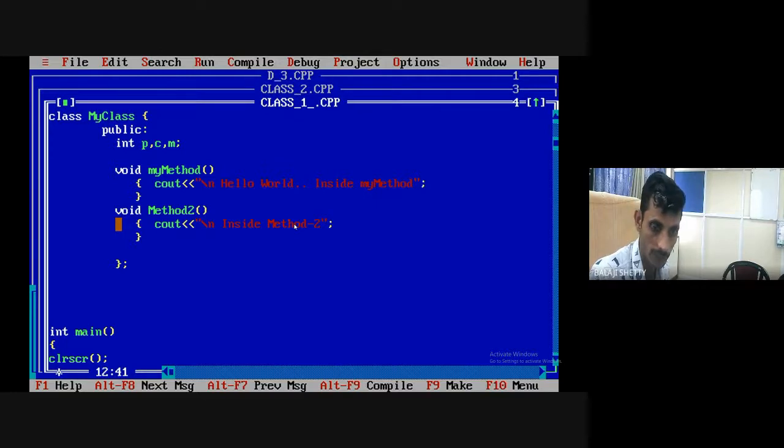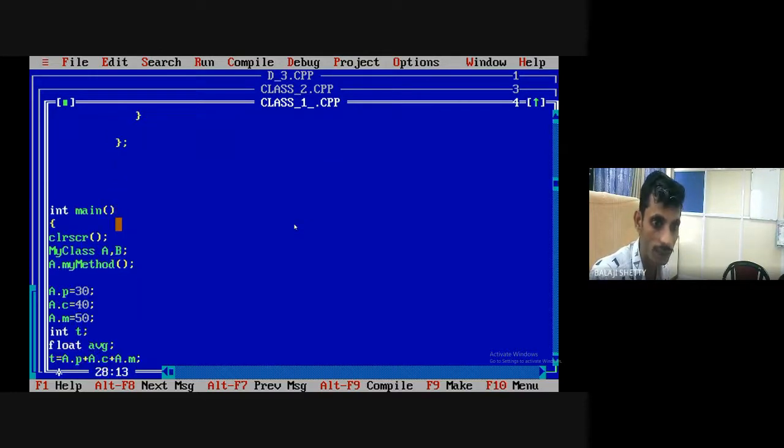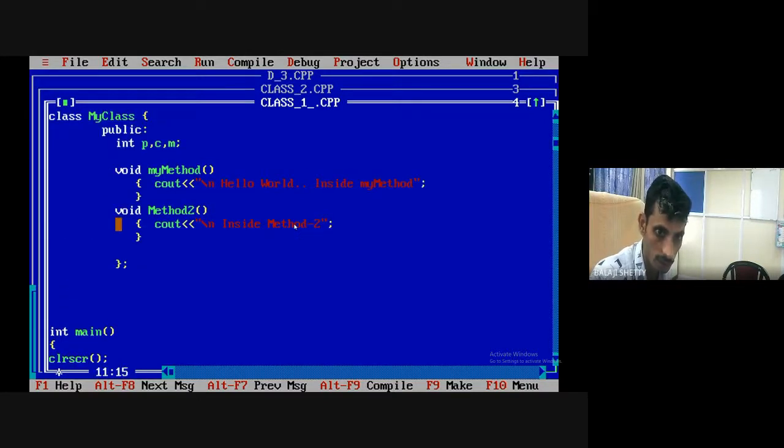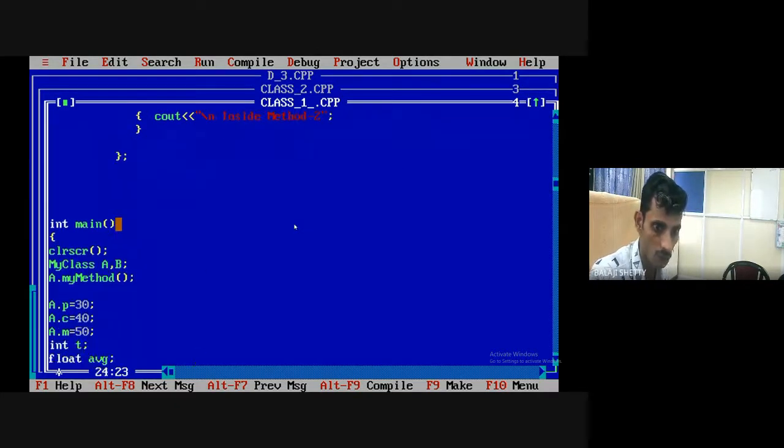What is my function name? Method 2. Here again I can call the same function. Don't make the mistake. Just copy this method 2, and when you run the code, because these are common mistakes, you should avoid them: a dot my method 2 with brackets. Run the code.